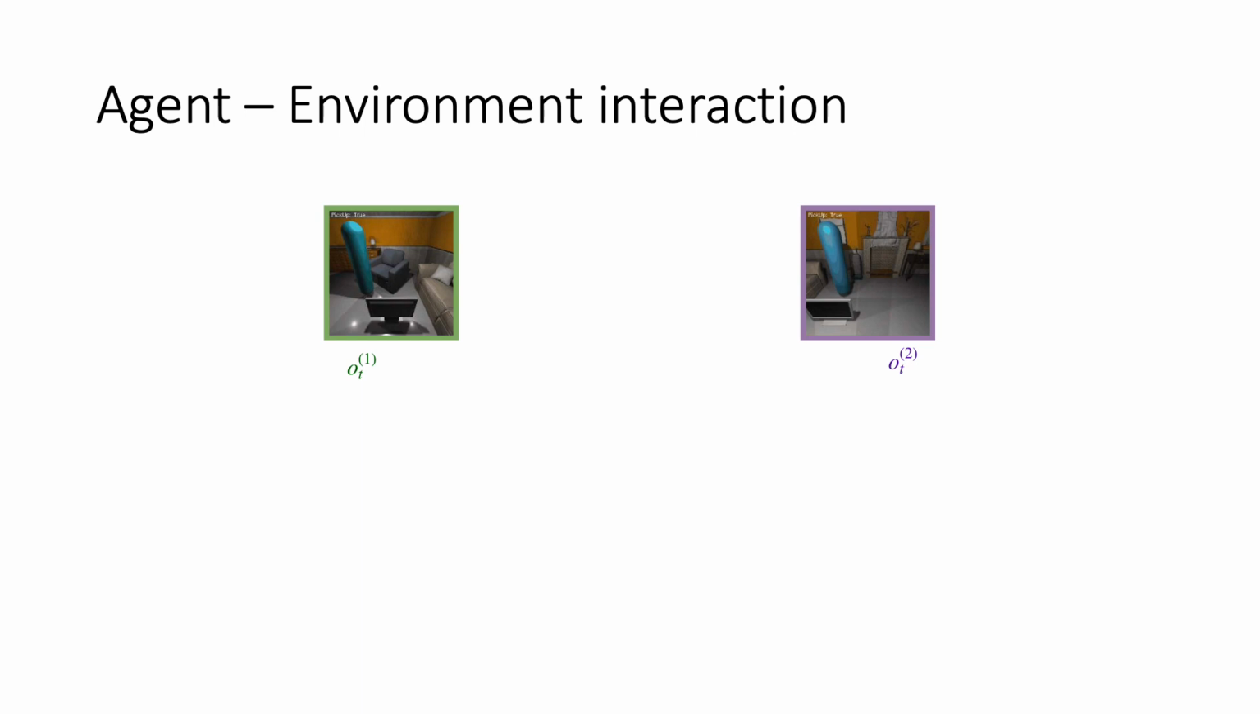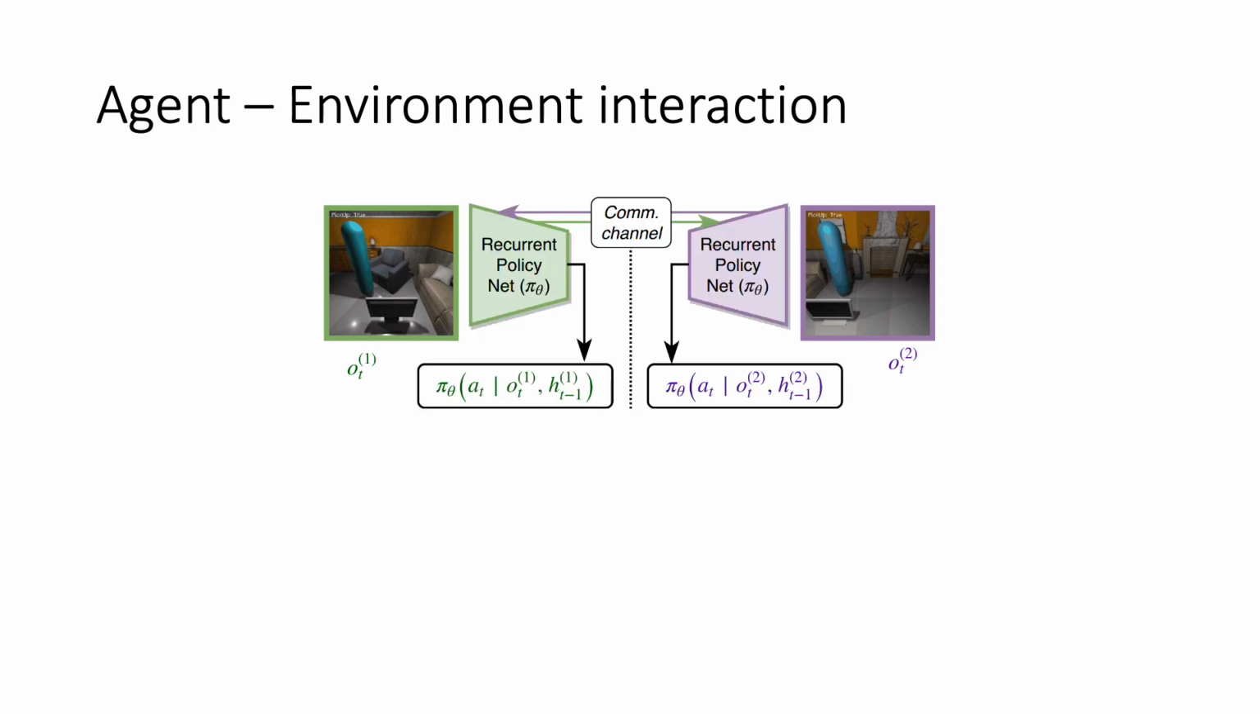Suppose we are controlling two agents, each of which perceives the world from an egocentric view. We use the variable o_t^i to refer to the images, their observations. The agents react to the observations o by generating a distribution over the action space, which is done by the policy pi. The history of the previous observations and actions is captured via h_{t-1} in this case.